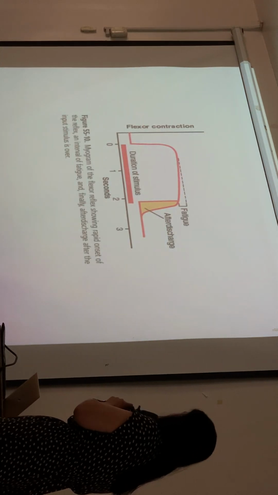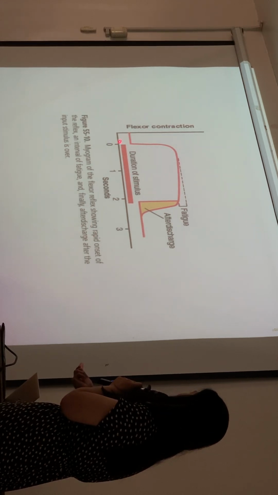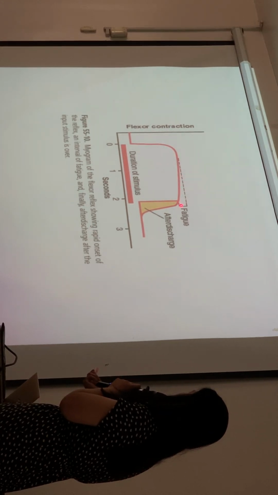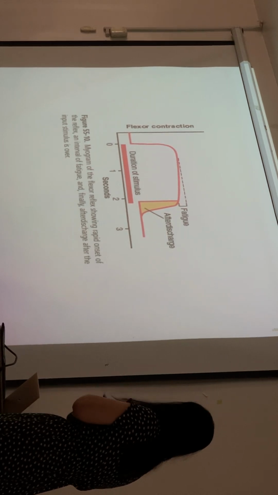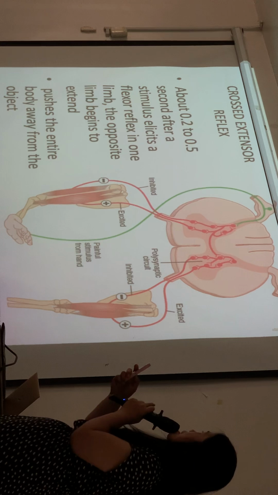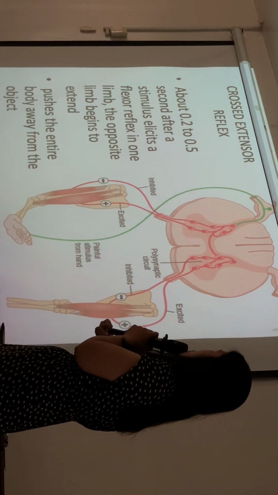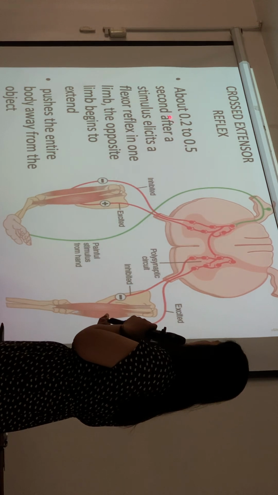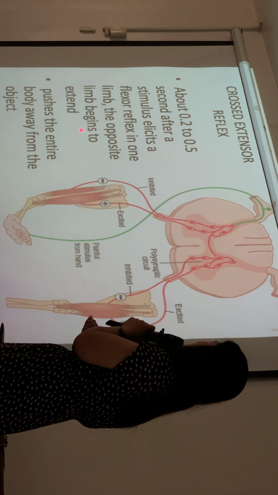And you see, this is the myogram of the flexor reflex, showing the rapid onset, and then there's fatigue, and then the after discharge, after the stimulus is over. Now, another type of reflex mentioned is the cross extensor reflex. What happens in this reflex is about 0.2 to 0.5 seconds after a stimulus elicits a flexor reflex in one limb, the opposite limb begins to extend.